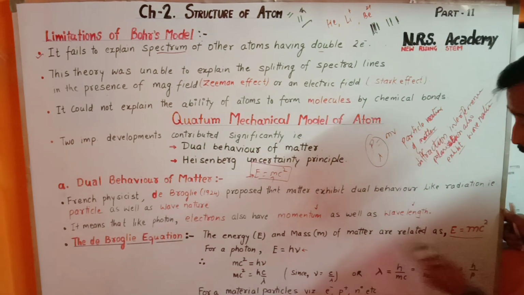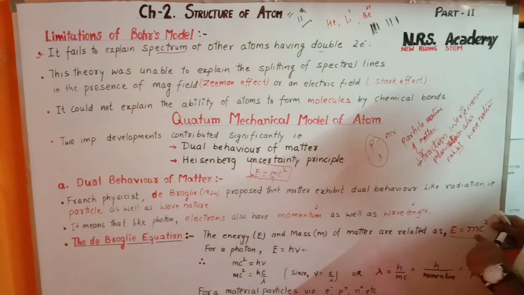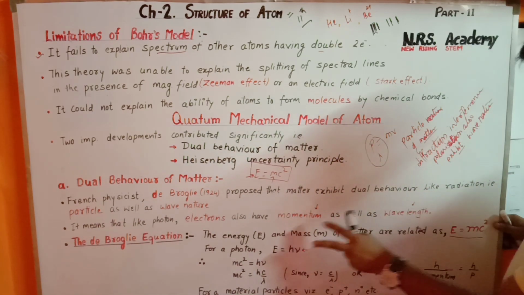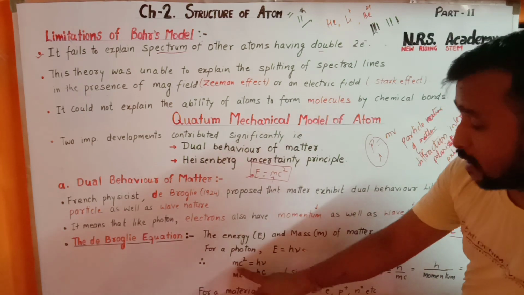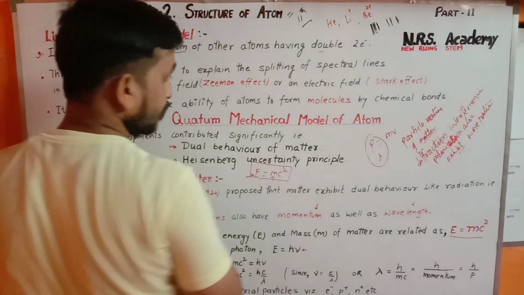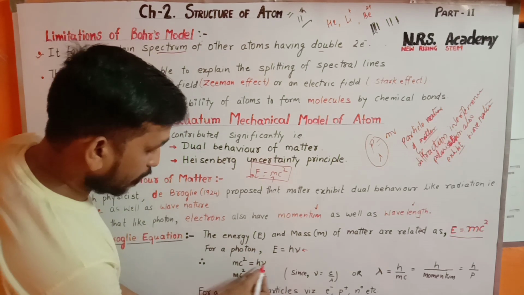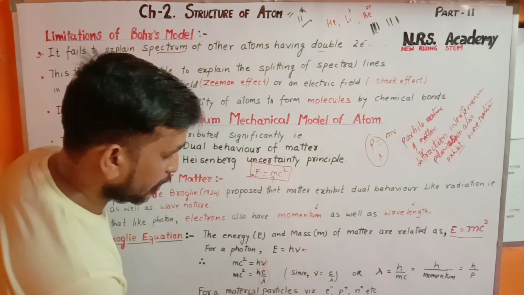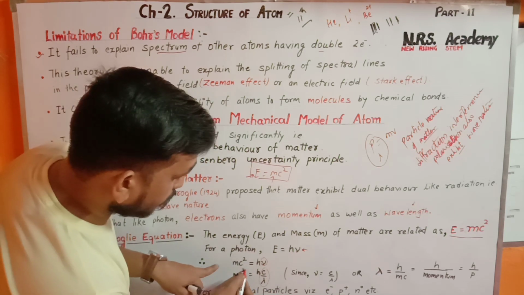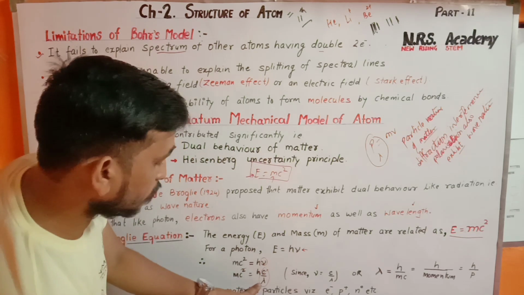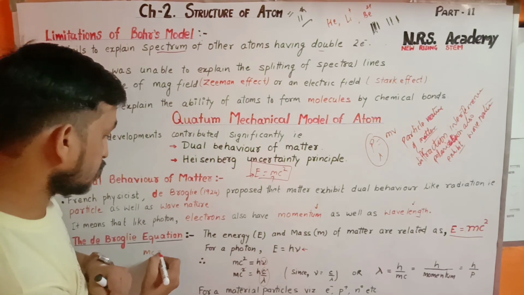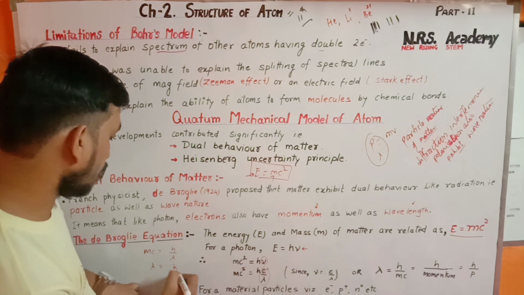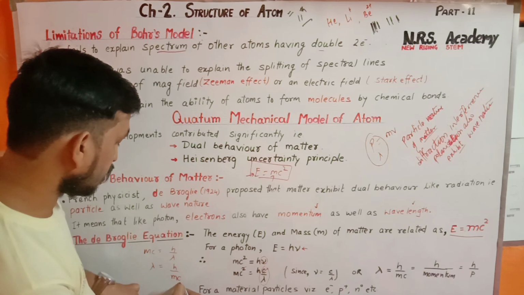When we compare these two equations, because both energies are the same, we get mc square equals h nu. Since nu is c by lambda, as we discussed earlier, one c cancels out and solving for lambda we get mc equals h by lambda. In this way, lambda equals h upon mc, where c is the speed of light.